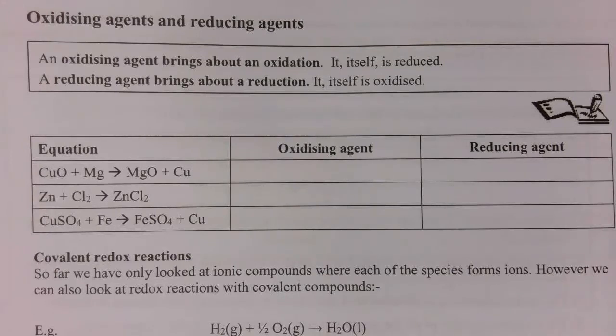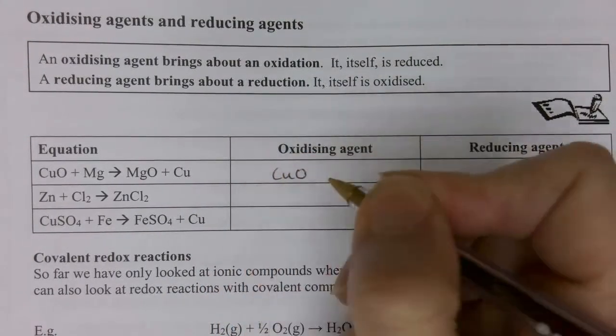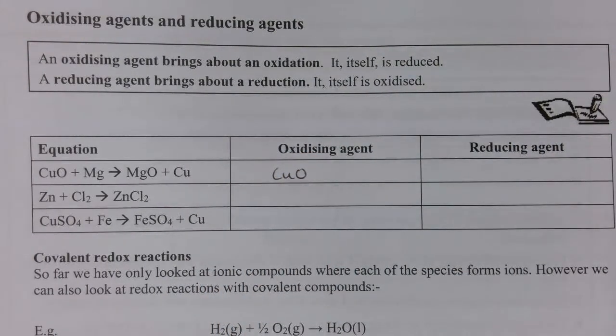Let's look at a couple of examples. So we have the reaction copper oxide with magnesium, forming magnesium oxide and copper. So the oxidizing agent is the species that causes the oxidation. Well, in this reaction, it's the magnesium which is being oxidized. So the oxidizing agent, the agent that's causing the oxidation, is the copper oxide, the CuO, because it's forcing the magnesium to lose 2 electrons.